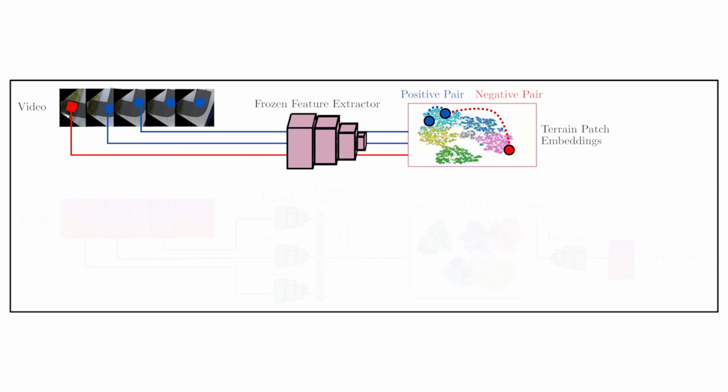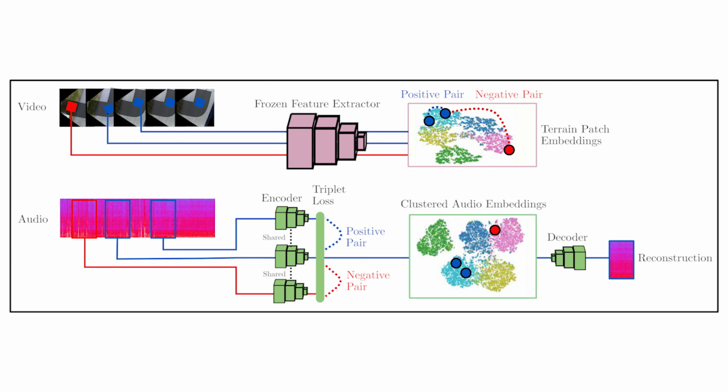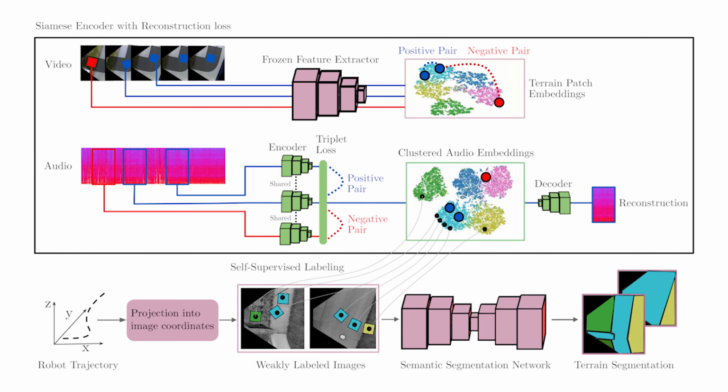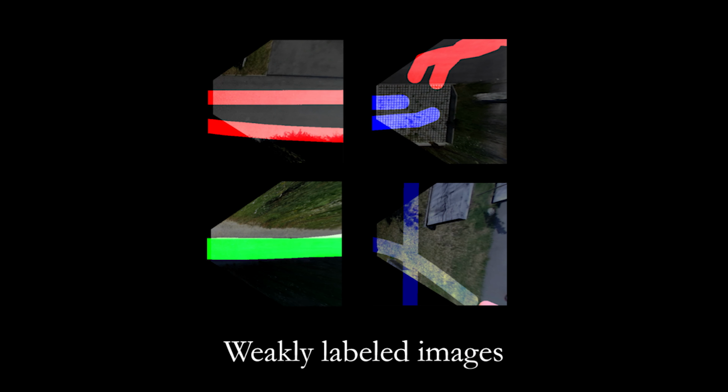Finally, we perform k-means clustering to separate the audio embeddings into clusters corresponding to the terrain classes present in the data set. We use these cluster indices to automatically label the corresponding robot path segments in the bird's eye view images. The resulting images serve as weakly labeled training data for the semantic segmentation network. Note that the entire approach is executed completely in an unsupervised manner.